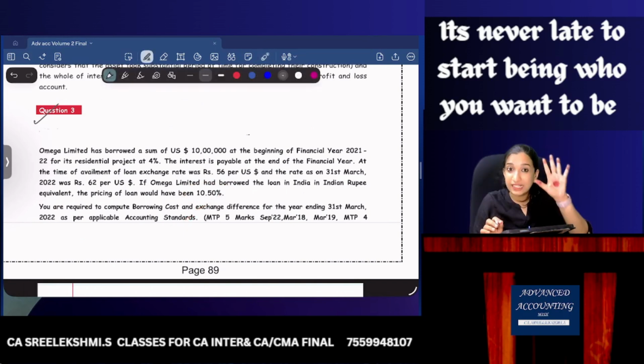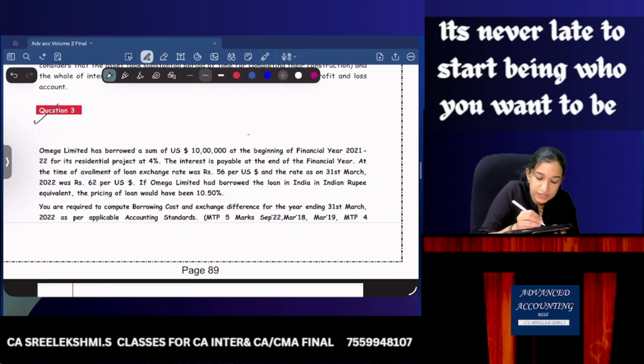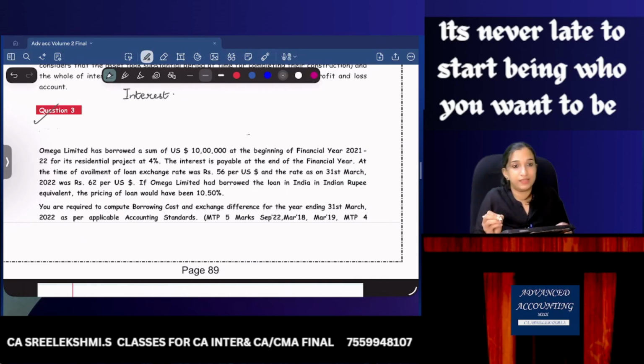Come on, I want you to write it as 5 steps. So first, interest. Actual interest for this foreign currency loan. $10 lakh into 4%. When are you paying interest? Generally at the year end.